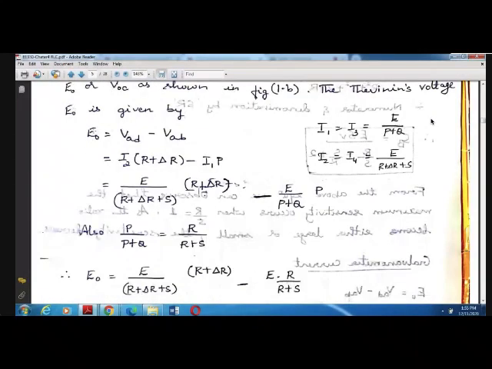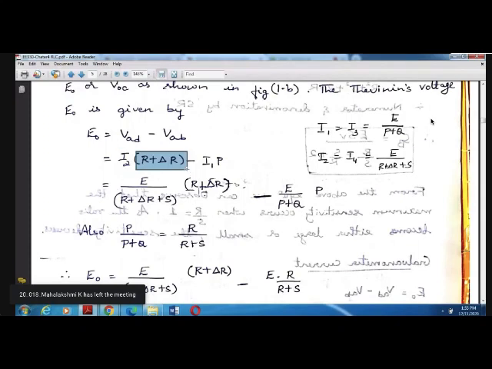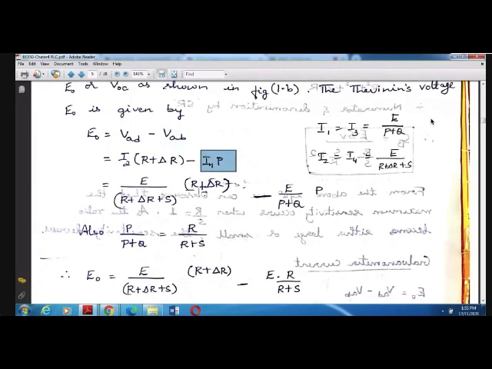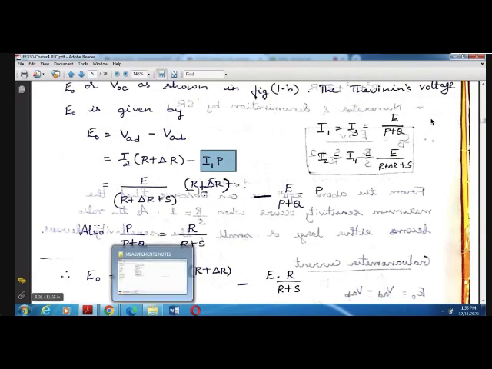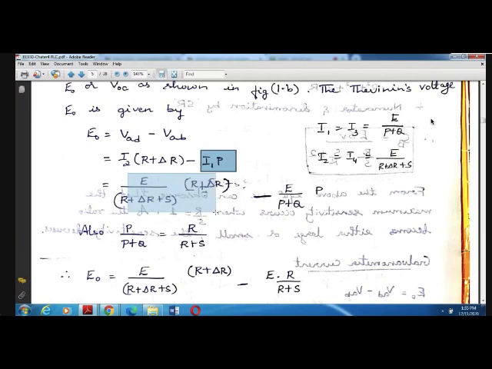Here, we have first considered Thevenin's voltage. Thevenin's voltage is given by E naught is equal to VAD minus VAB. VAD is nothing but the current flowing through that particular branch, I2, into the resistor value R plus delta R, and VAB is I1 into P. We replace these by the equations, and after simplification, after substituting the values of I2 and I1 in the equation, we obtain this equation here.